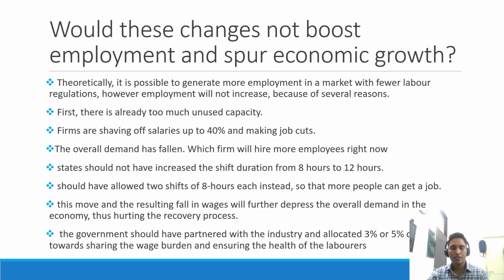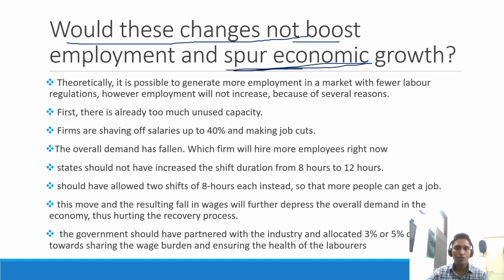So what could the different governments have done differently, that is, apart from what they have done, what could they have done? Or there is a question whether these changes will increase economic growth or not. So to answer this question, the expert has said that theoretically it is possible to generate more employment in the market with fewer labor regulations. That is, if labor regulations are reduced, then theoretically it is possible to increase it. However, in the practical or present situation, there is very little chance of any increase in employment because of several reasons. So what are those reasons, let's see here.